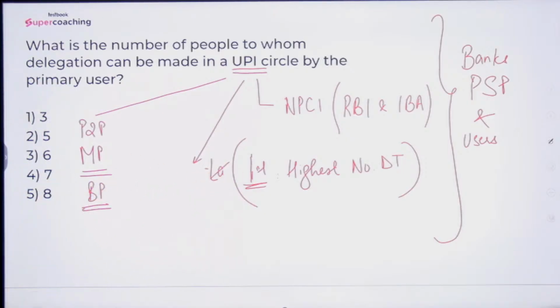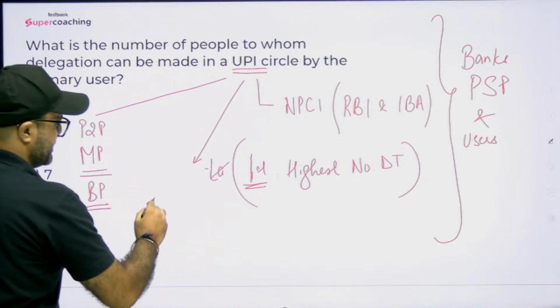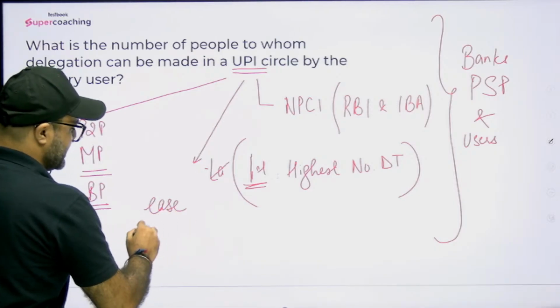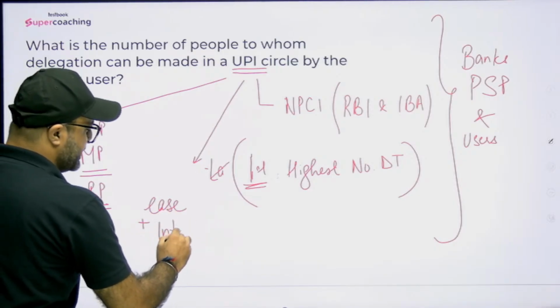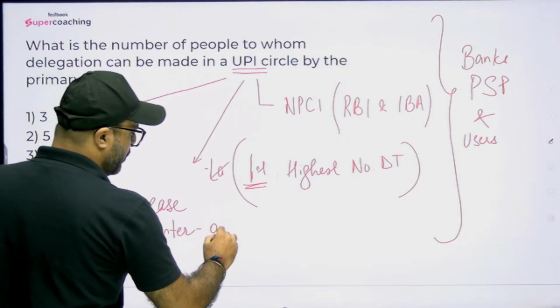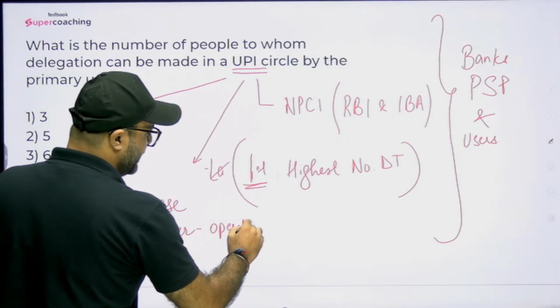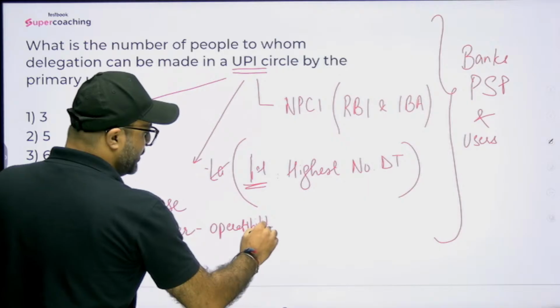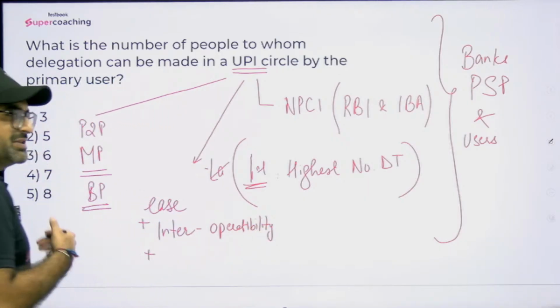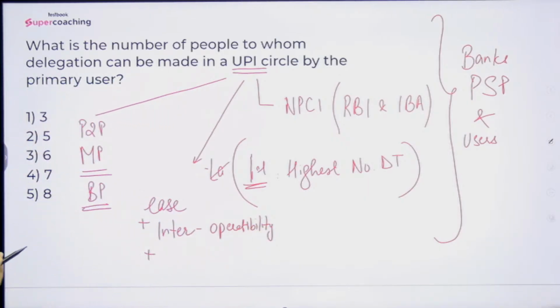Remember that UPI has become one of the most popular payment systems in India. The reason is its ease. You can use it very easily. Secondly, and most importantly, it is interoperability. What I mean by the term interoperability is that if you have a UPI, you can receive funds from any individual out there.